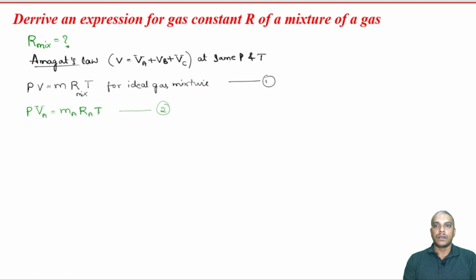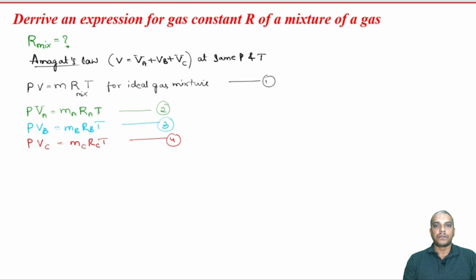So, can we write the same equation for constituent B? P VB is equal to MB, RB and T. Very important is this factor. We are not giving suffix A or B to pressure and temperature, because in all of these, pressure and temperature are going to be the same. So, similarly for C, P, VC, MC, RC and T. Now, let us call this equation 4.